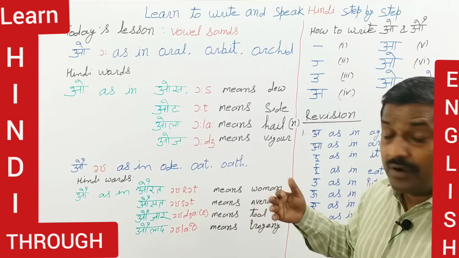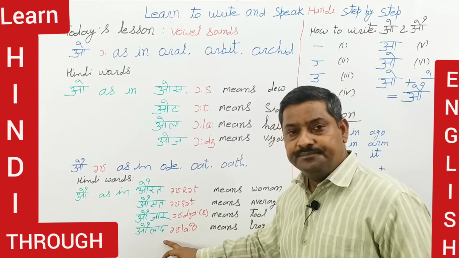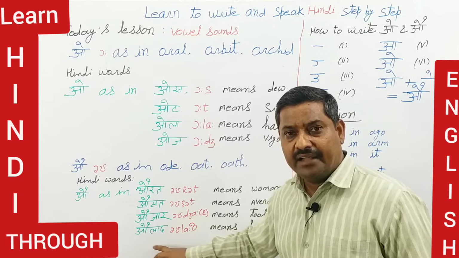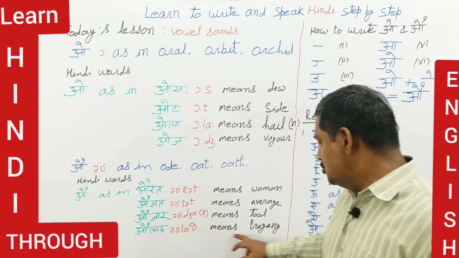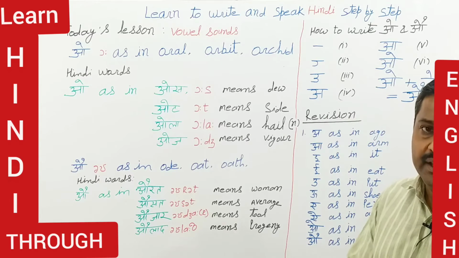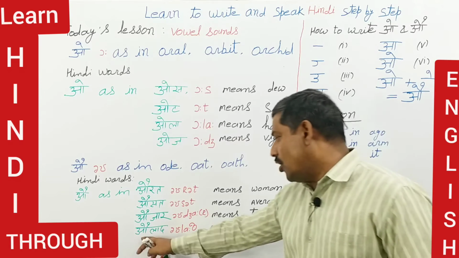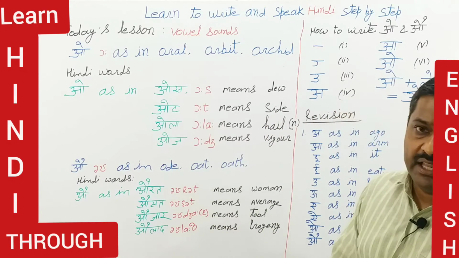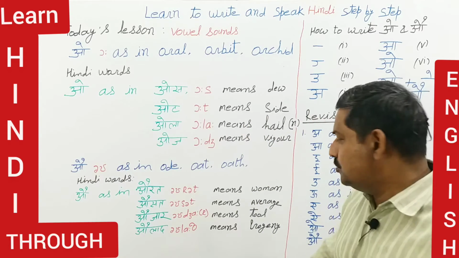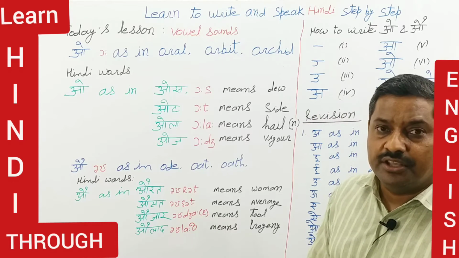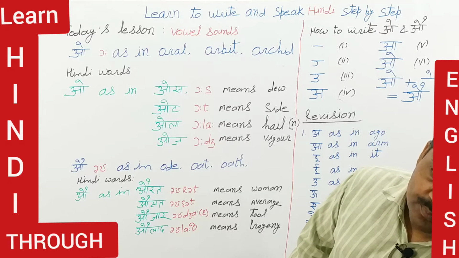big consonant vowel sounds. So aujar means tool, and aulad means progeny. Aulad means progeny. Right? Aulad means progeny.